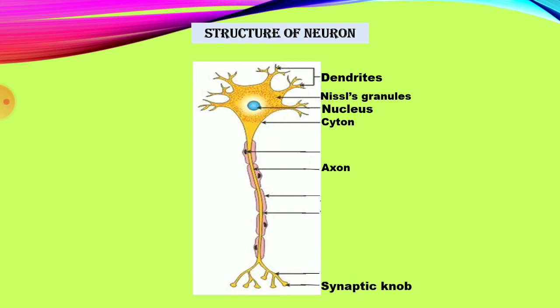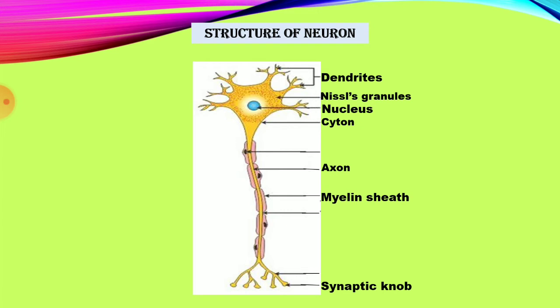It is called the synaptic knob. The plasma membrane of the axon is called the axolemma. Plasma means outside cover, that is called the axolemma, which covers the cytoplasm. Just as the cell cyton has cytoplasm called neuroplasm, likewise the axon also has cytoplasm, that is called axoplasm.